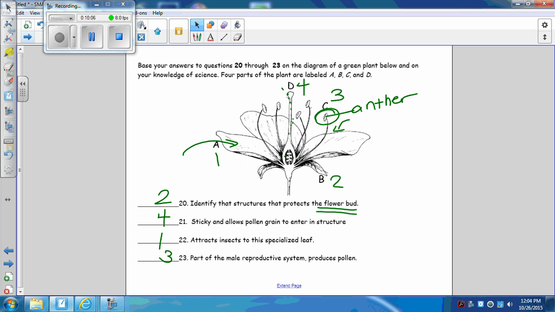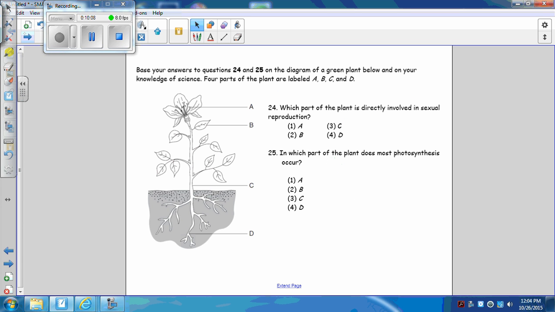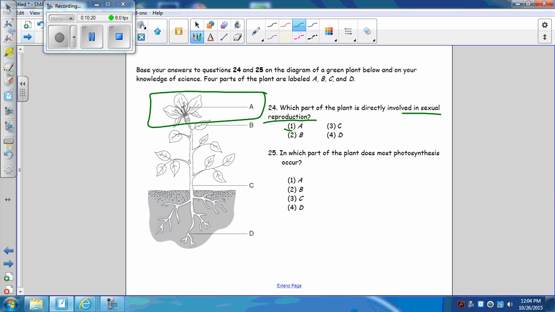All right, 2 more questions and we're done with part 1. 24. Which part of the plant is directly involved in sexual reproduction? Well, the reproductive organ. Use the test to take the test. It was one of the first questions that you had. Letter A is the reproductive organ. That is the flower. In which part of the plant does most photosynthesis occur? There was another question on your test like this. Where does it occur? In the leaves, choice B. So this is the conclusion of part 1.